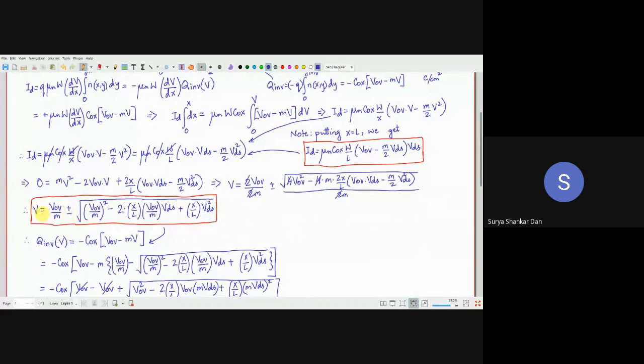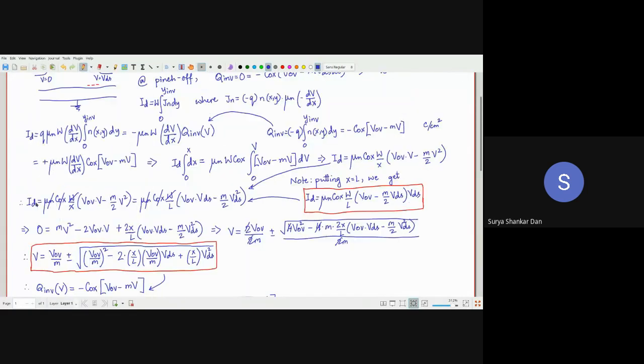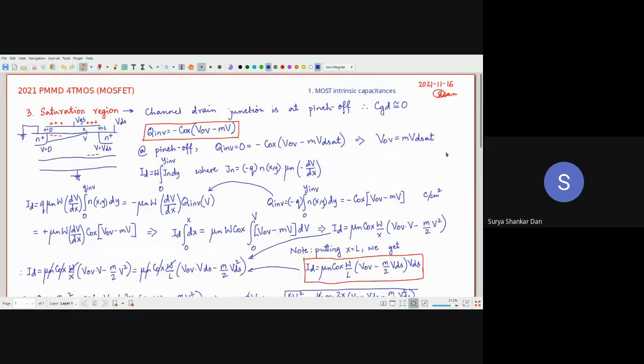Remember, the maximum value of V is how much? Notice the maximum value of V is VDS. And VDS happens to be VOV by small m.